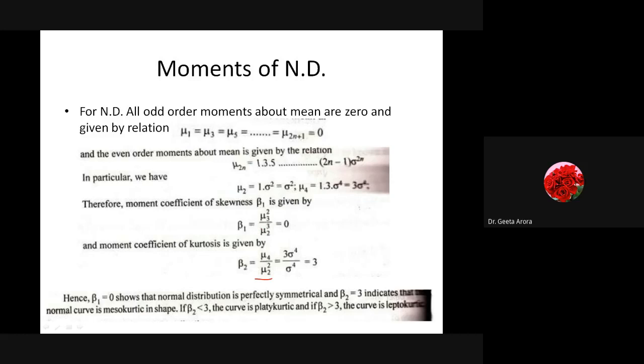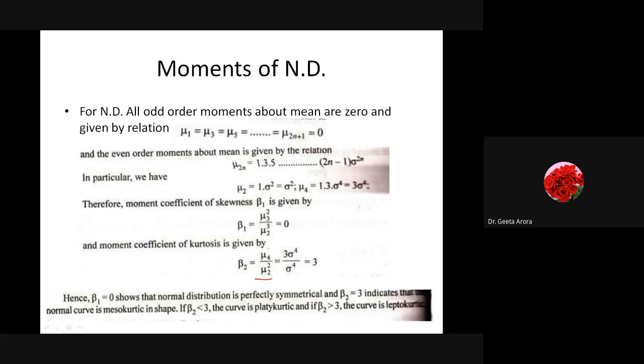If we put the values of these moments, we get mu3 square by mu2 cube. Here we have mu3, and since mu3 is 0, the value will be 0. And mu2 is known to us as sigma square, so mu2 square means sigma 4.